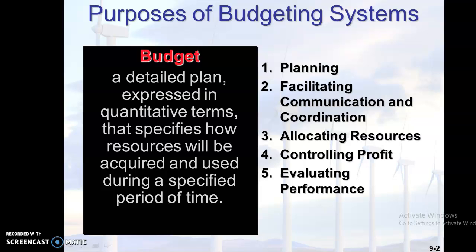The second important objective of a budget is that it helps to communicate between the functional managers. It helps to coordinate between the departments within the organization. How is it possible? For example, the marketing manager can communicate with the production manager, and the production manager can communicate with the marketing manager, with the help of budget. I'll produce this much and you sell this much. That kind of communication will take place through the budget.